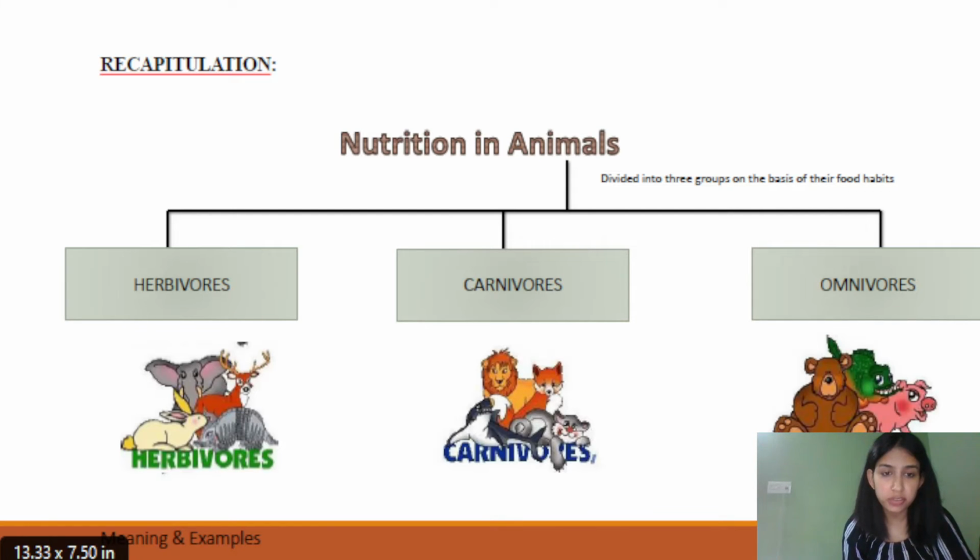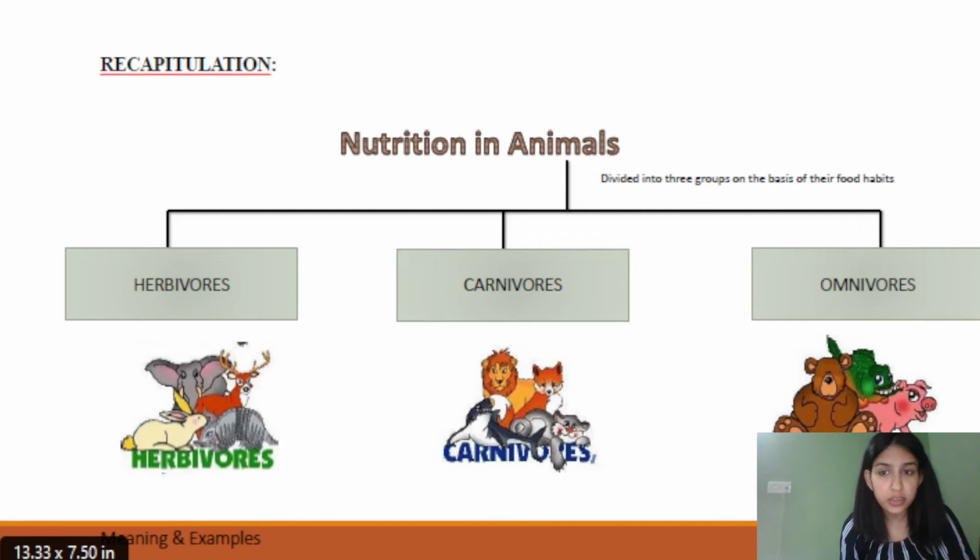In the category of herbivores, we can see the deer, the rabbit, and the zebra, I would say. That is an animal which I am also not aware of, so you can tell me after searching it up. And the elephant is also in the category of herbivores. Basically, these are animals that are dependent on plants for their food and for the energy they get after the digestion of that food.